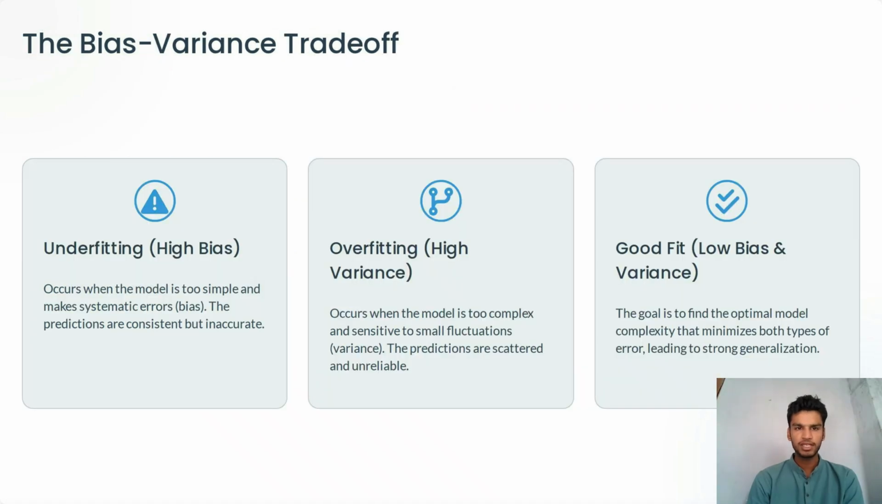The bias-variance trade-off. Underfitting, high bias, occurs when the model is too simple and makes systematic errors. The predictions are consistent but inaccurate. Overfitting, high variance, occurs when the model is too complex and sensitive to small fluctuations. The predictions are scattered and unreliable. Good fit, low bias and variance. The goal is to find the optimal model complexity that minimizes both types of error, leading to strong generalization.